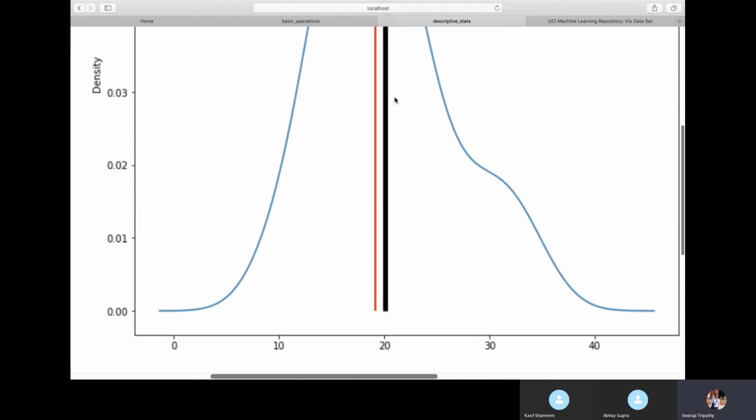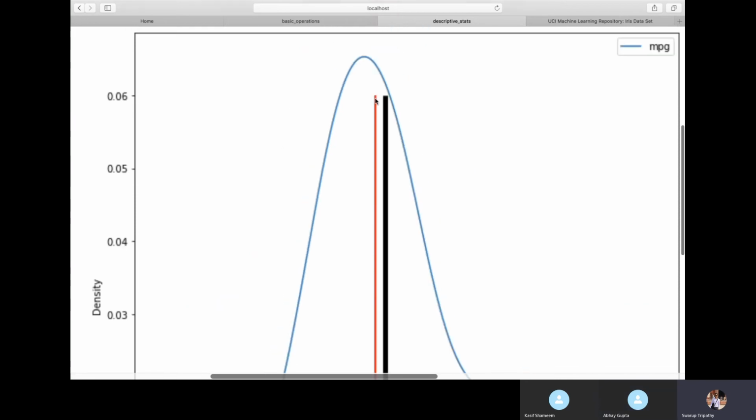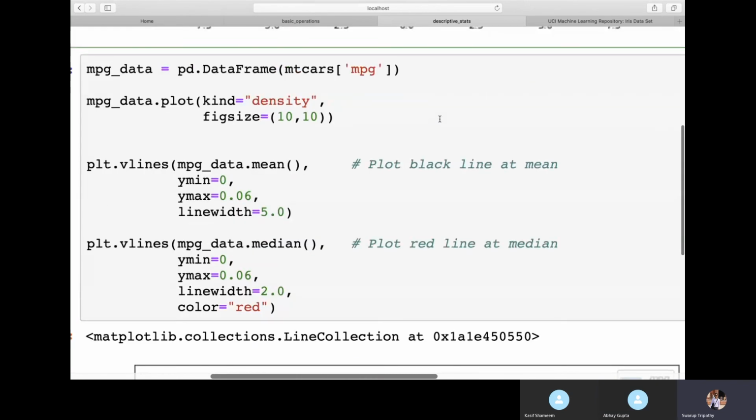So when positively skewed, our mean will be higher than the median. This is positively skewed, but only slightly, as both are very near. Our mean and median are not at the center; they are a little bit shifted. It's a positive shift, so more data are concentrated around the lower side, and less data on the higher side.